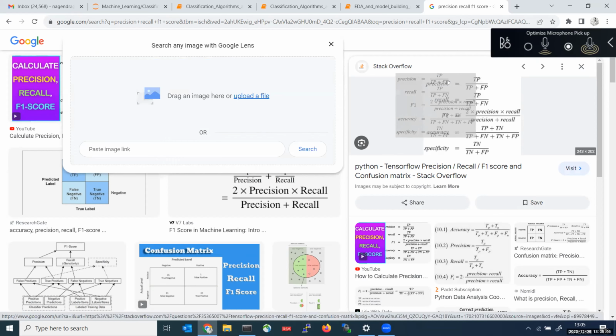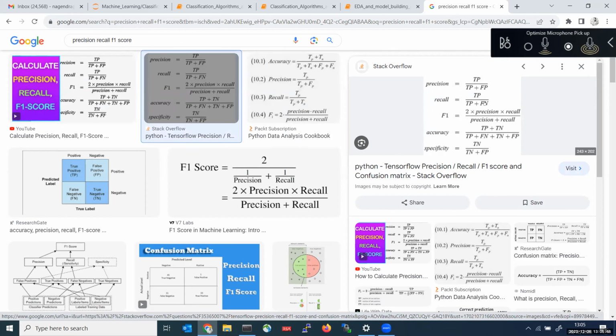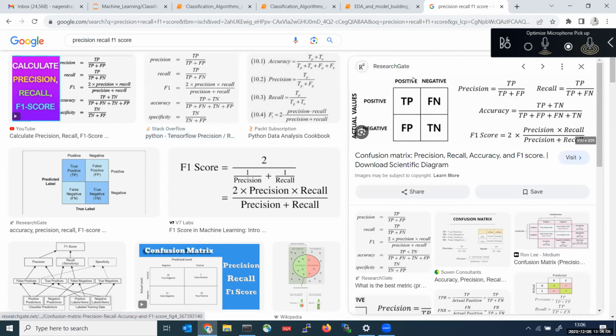This is the formula for precision, and below is the formula for recall. And F1 score is the combination of 2 into precision into recall divided by precision plus recall. And accuracy is the formula of total, everything. See, this is the confusion matrix. From this confusion matrix, we are able to predict precision, recall, F1 score, and accuracy.